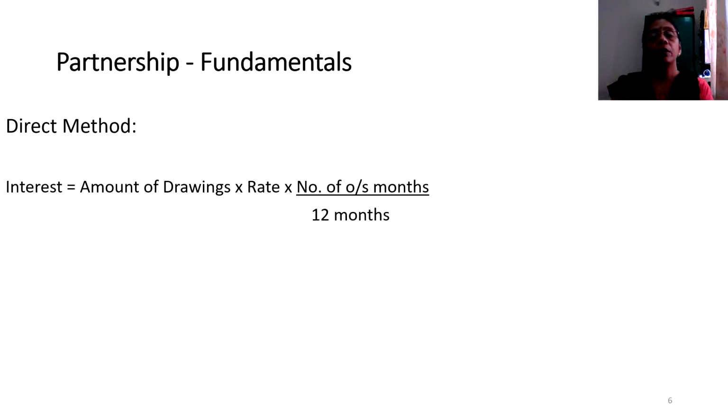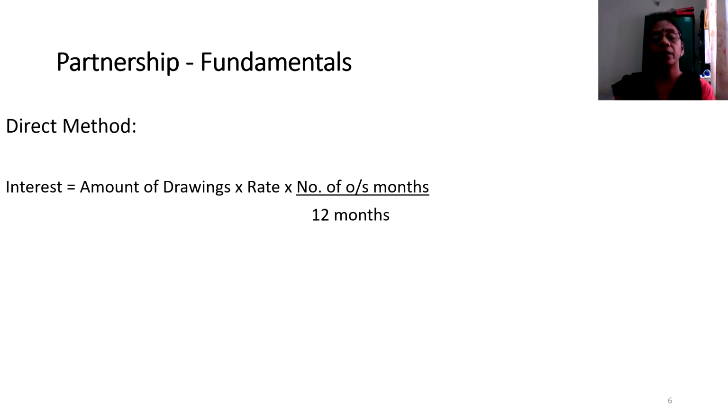There is a very simple formula that is used in the computation of interest on drawings under this direct method. Interest is equal to amount of drawings into rate into number of outstanding months by 12. So when you read this formula, you know what interest stands for. It is IOD, interest on drawings.